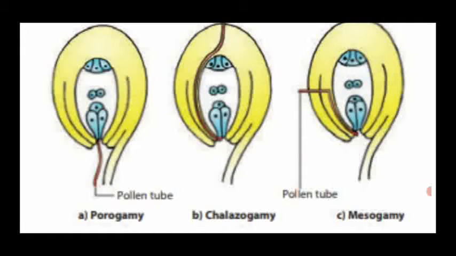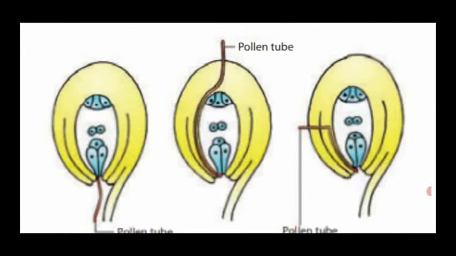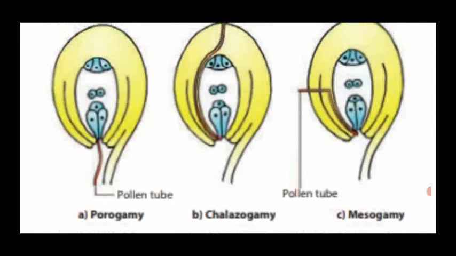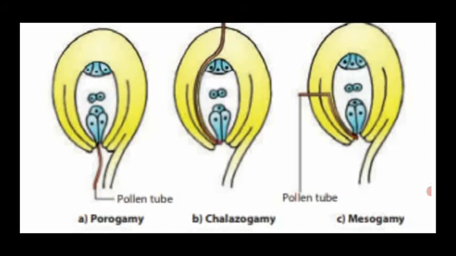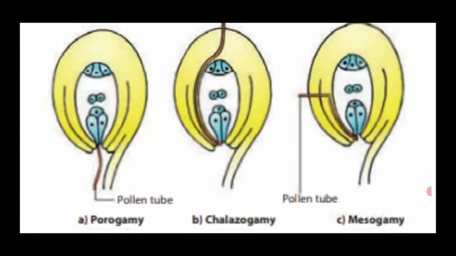Second one, the pollen tube which enters via the chalaza region. Where is the chalaza region? Opposite to the micropylar region is the chalaza region. Via the chalaza region the pollen tubes enter towards the micropylar region where the embryo sac is present. That type of pollen tube entry is chalazogamy.